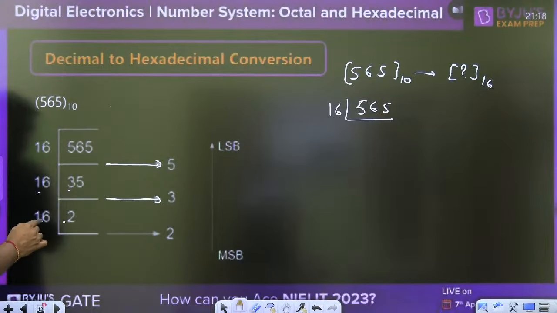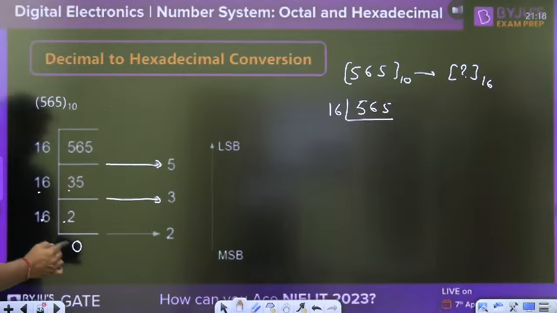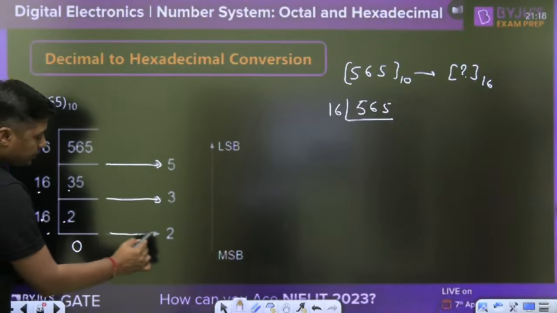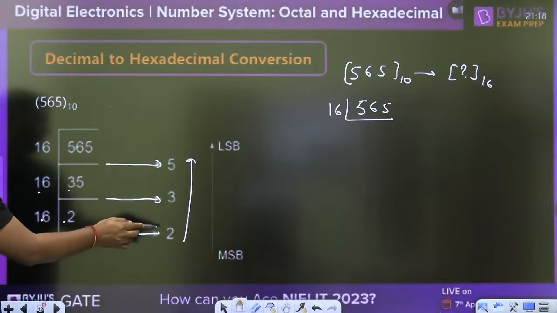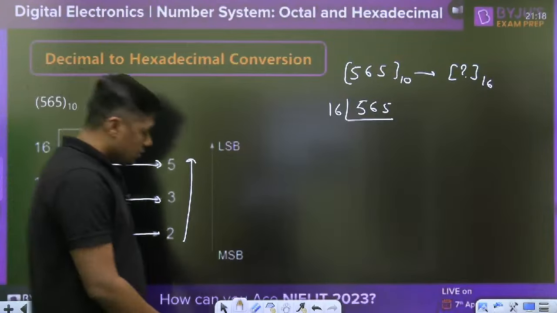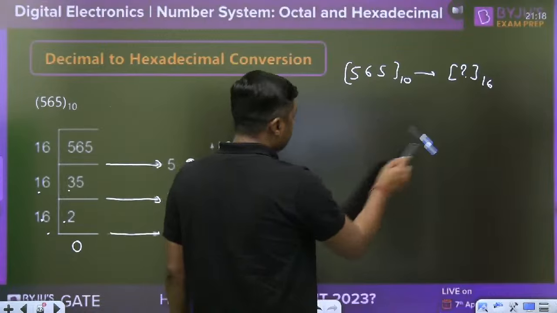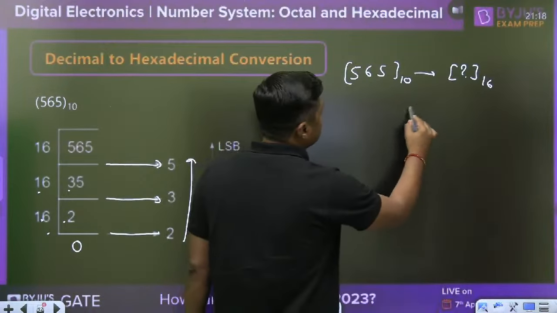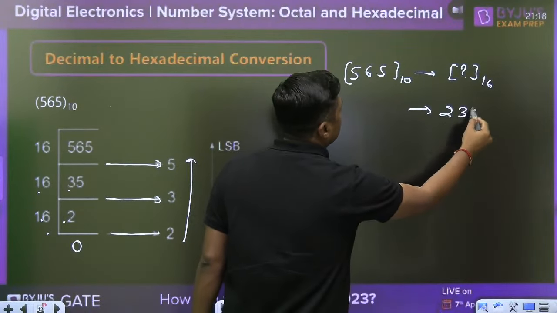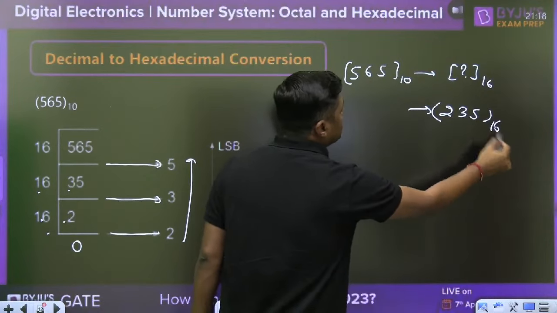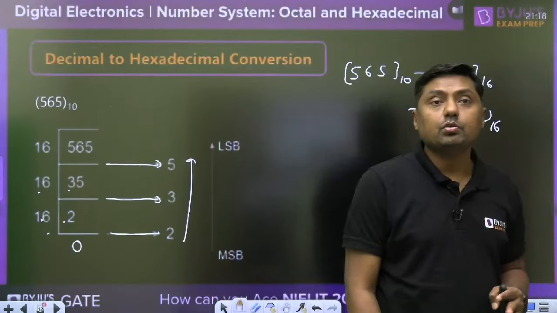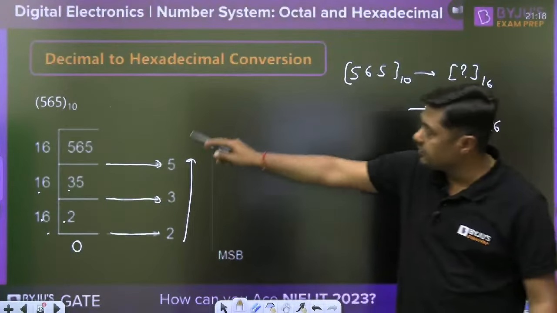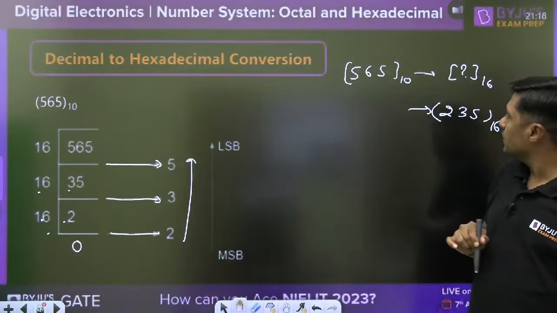And then 16 divided into 2 gives 0 times, remainder 2. Reading in the opposite direction, it will become 235. So 565 is converted into 235 in hexadecimal. That is simple division and you can find it.